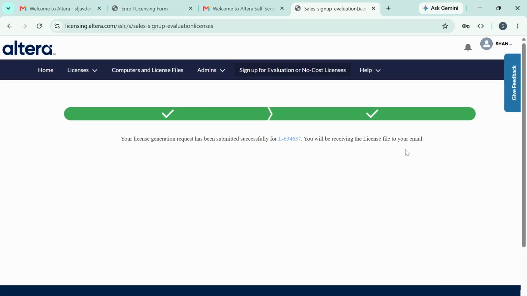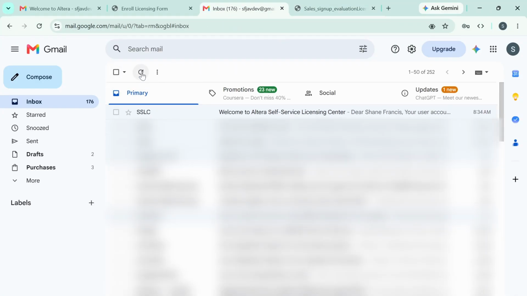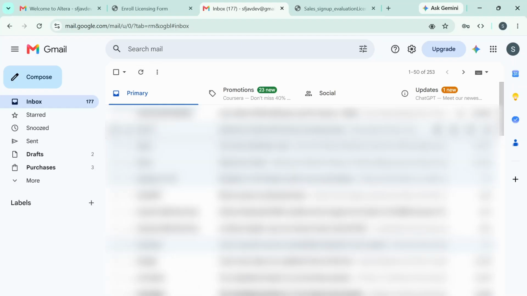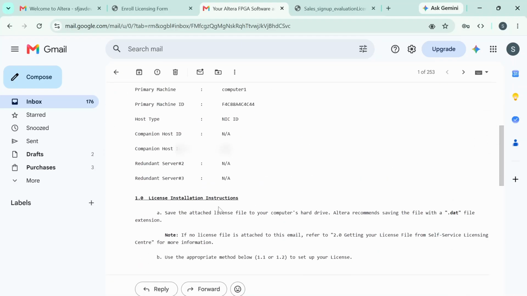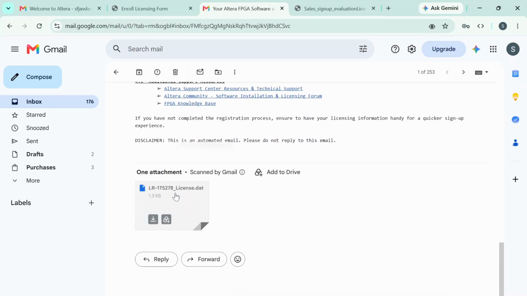And again, you will be receiving an email containing your license file. So go back to your inbox. Again, it would take a while before you receive the email containing your license file. So you just refresh your inbox. So just open it and then you scroll down and you just download this LR license.dat file.